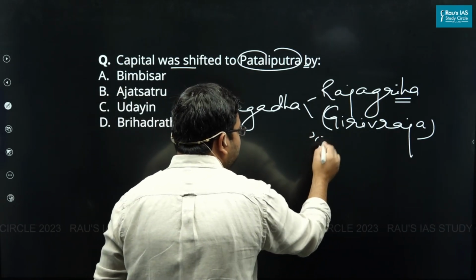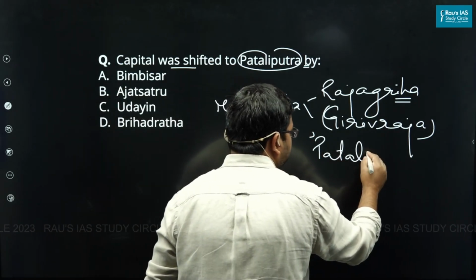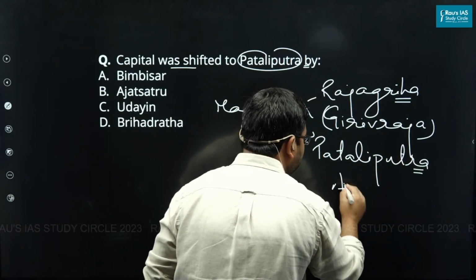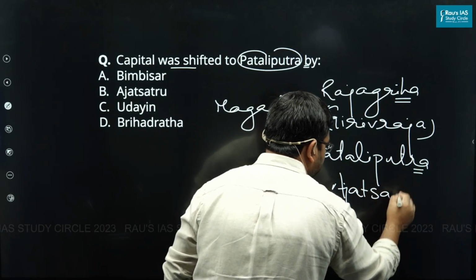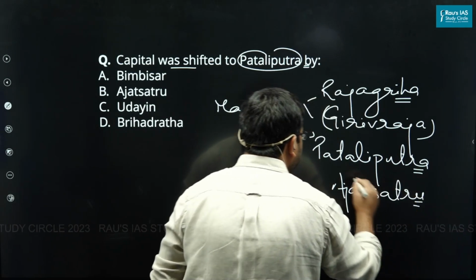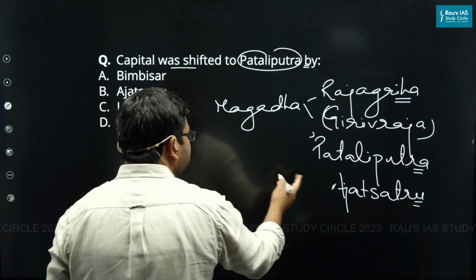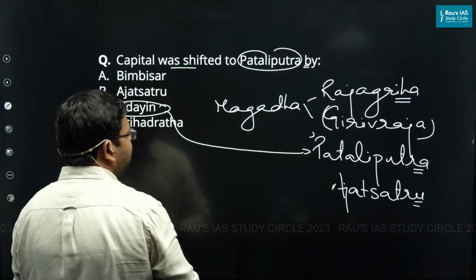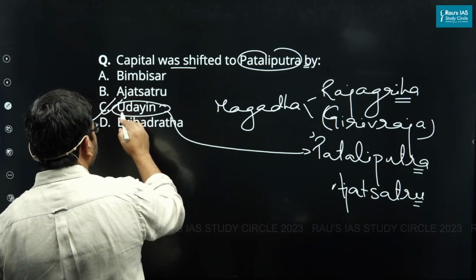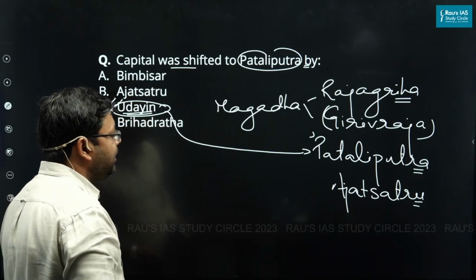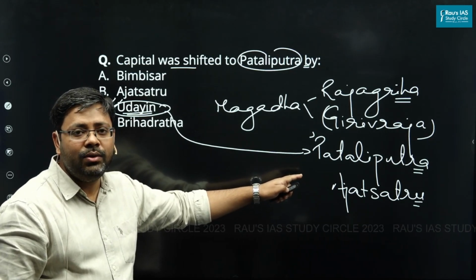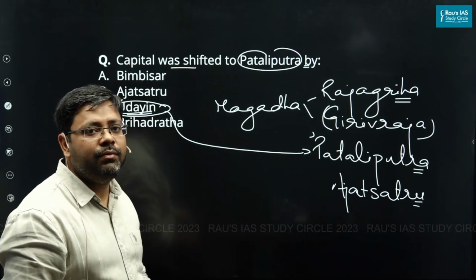Later, the city of Patliputra was established by Ajatasattu, and later one of the successors of Ajatasattu, Udayin, shifted the capital to Patliputra. So the answer here would be Udayin. Now remember, the city of Patliputra was established by Ajatasattu, but the capital was shifted by one of his successors,